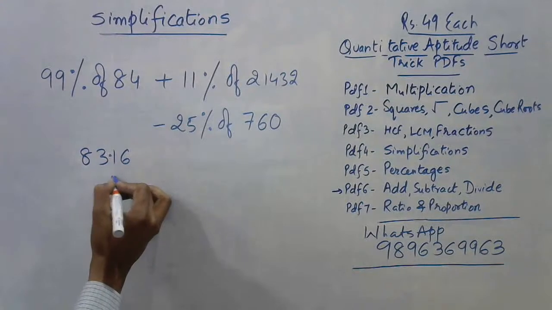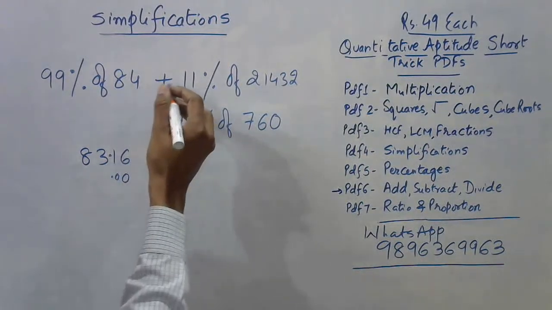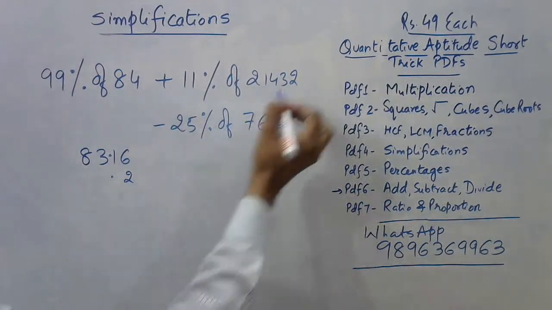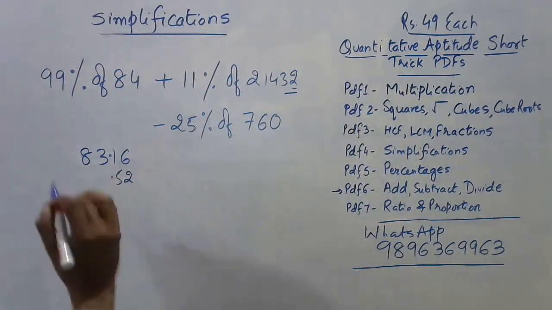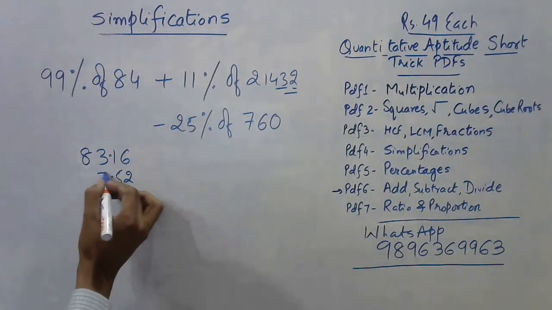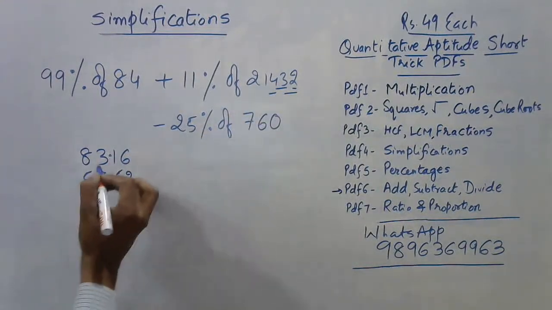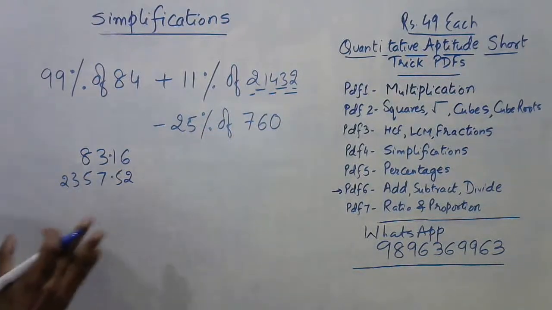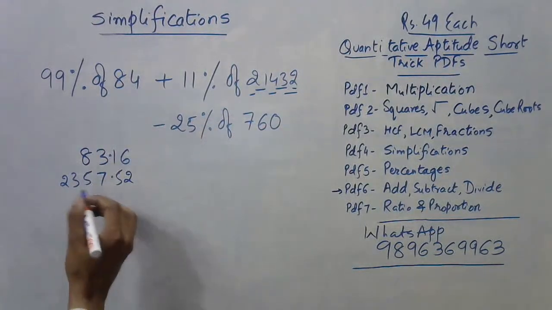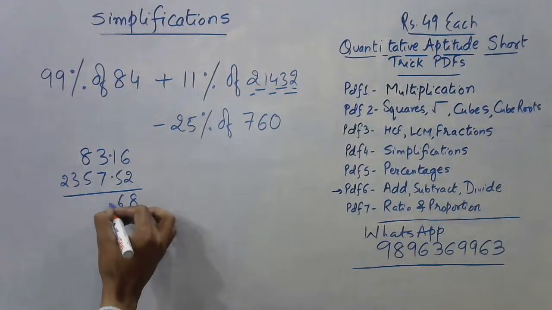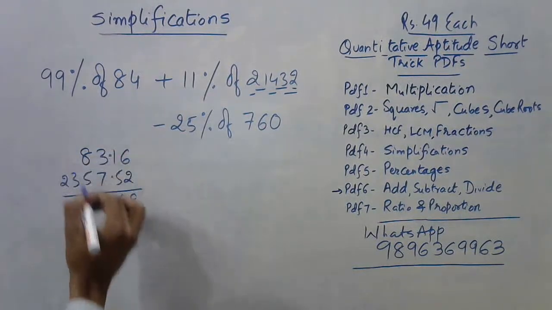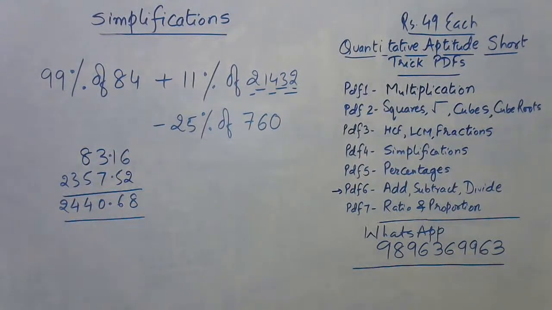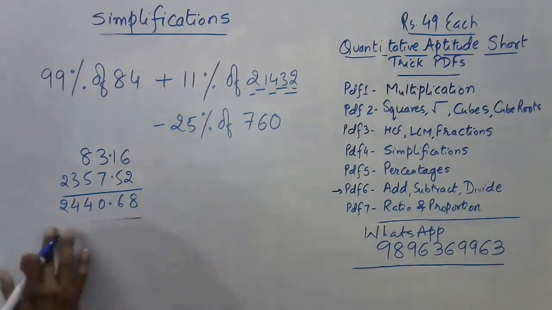Okay, we will have two decimal places. So 2 plus 3, 5. So 52 will come after decimal. 3 plus 4, 7. 4 plus 1, 5. 2 plus 1, 3. And then 2. So this is 11% of 21432. So just add them. This is 8, 6, 0. And then 1 carry means 9 plus 5, 14, 4. 1 carry means 4 and 2. So 2440.68. And I need to subtract something from this.